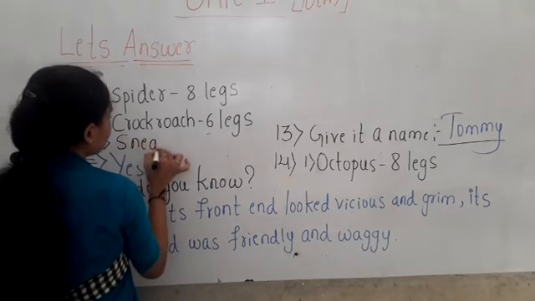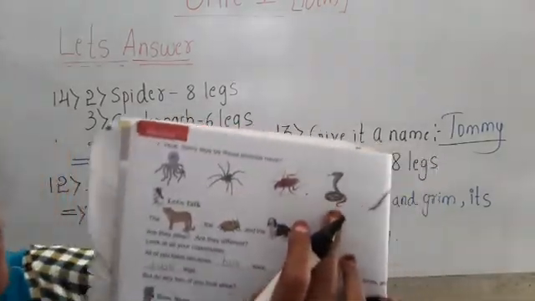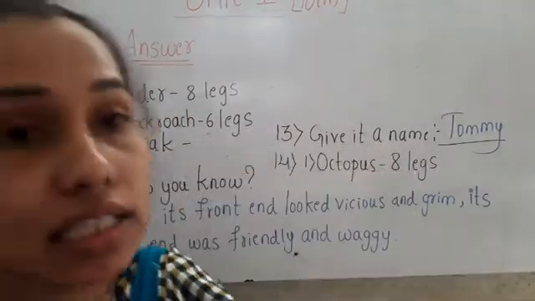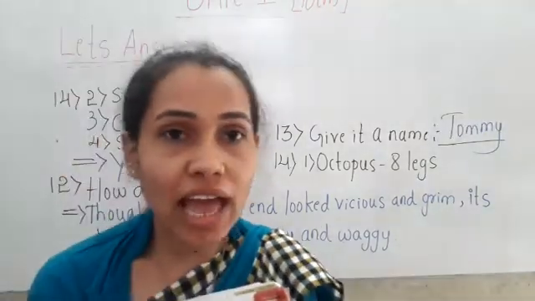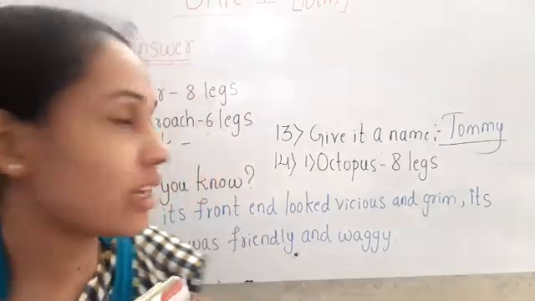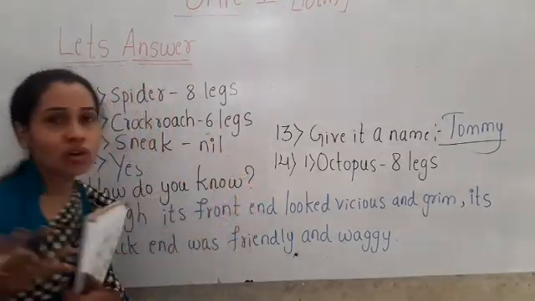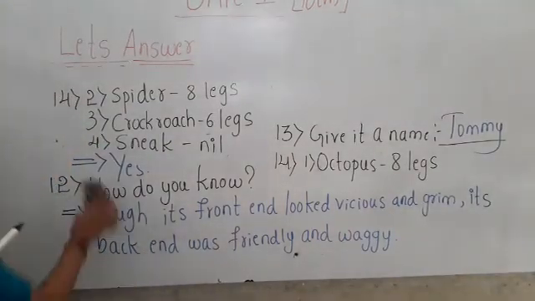The next one is snake. Can you identify this animal, children? This is snake. Does the snake have any legs, children? No. The snake doesn't have any legs. So we have to write here nil. Nil means no legs. Okay.